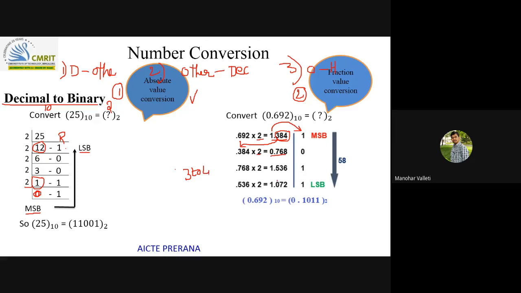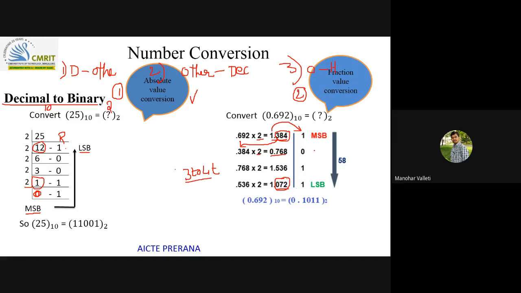3 to 4 iterations, because you can observe here the fraction part is not becoming 0. If you want to convert the decimal fraction to a binary fraction, you need to get a 0 fraction, but usually for most fractions you won't get it. So you can do 3 to 4 iterations, that is more than enough. Or if you are getting 0 earlier, then you can stop the conversion. If the fraction part is not becoming 0, then you can consider only 3 to 4 iterations.